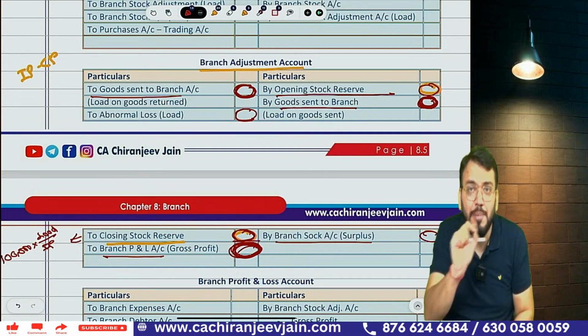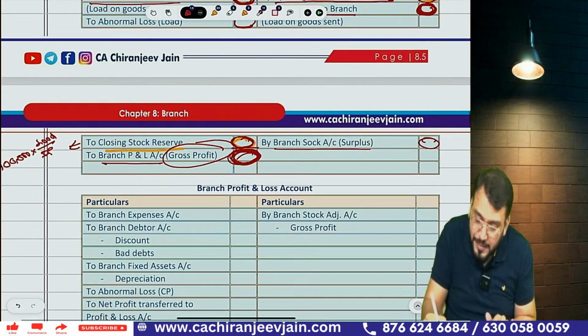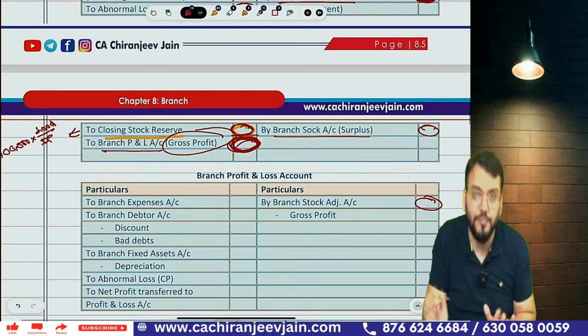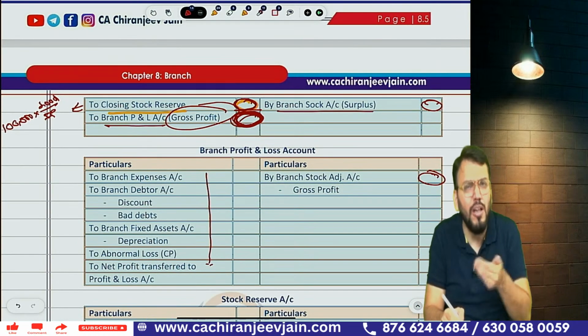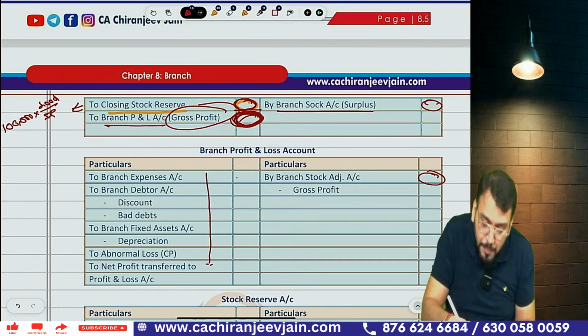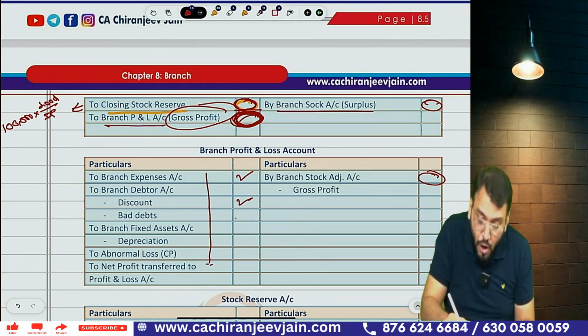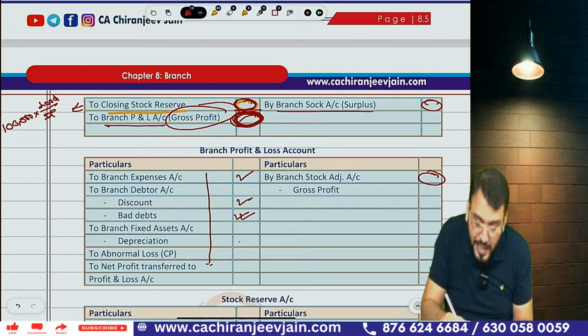What journal entry have we done? Branch adjustment account debit to branch P&L account. You can see this gross profit has been transferred to branch P&L account. Then all the expenses will be debited here. All the expenses, whatever expenses we have already recorded, so all the branch expenses will be debited. All the bad debts will be debited. All the discount allowed will be debited. If there is some depreciation on fixed asset, that will be also debited.